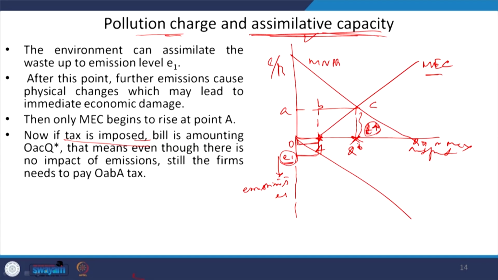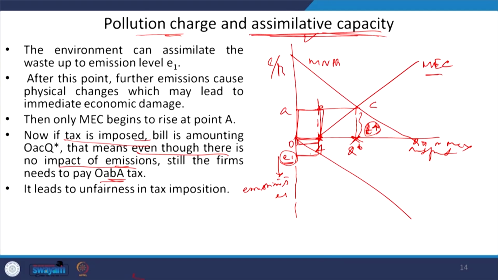As a result, what is the tax bill? The tax bill would be the area OACQ star. This is the tax bill that a farm needs to pay, right. Even though there is no impact from the emissions till the OA level, and even though there are emissions, there is no impact, still the farm needs to pay this area OAB and capital A amount of tax.